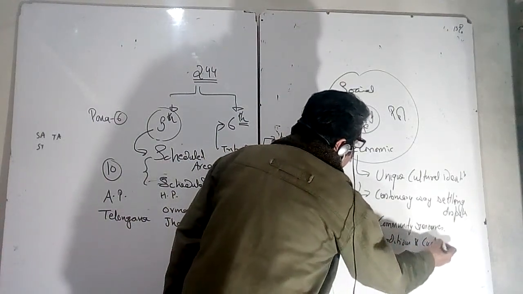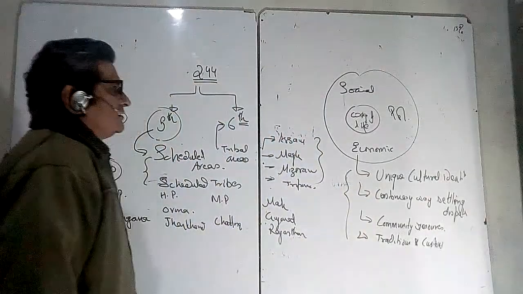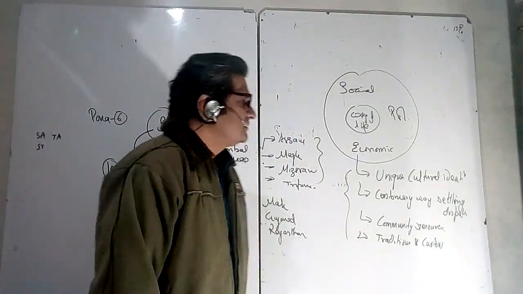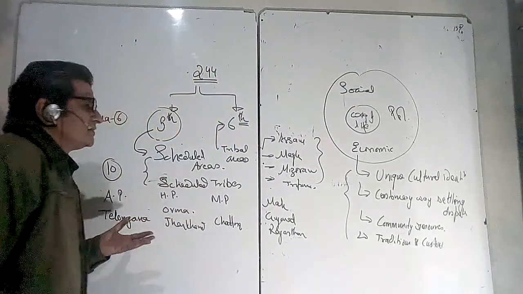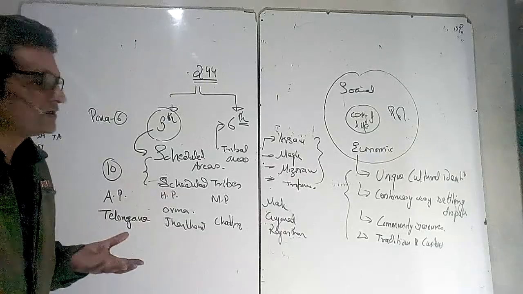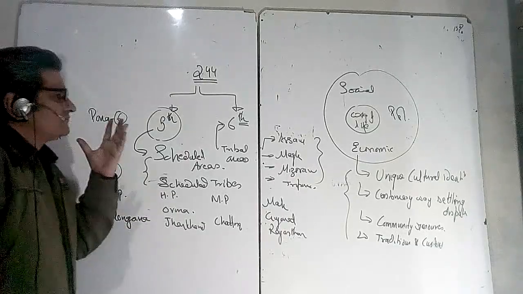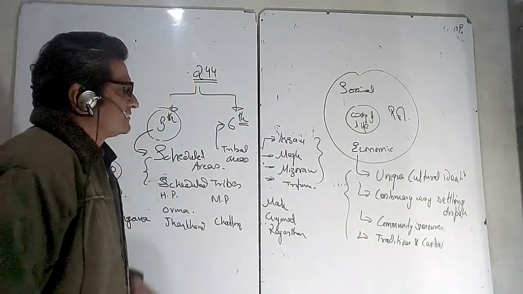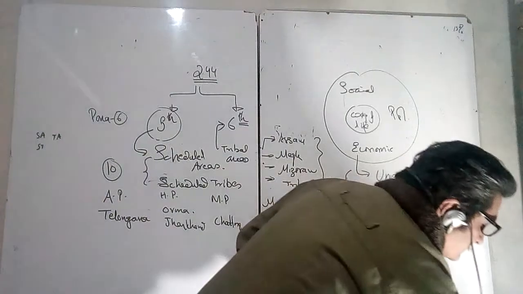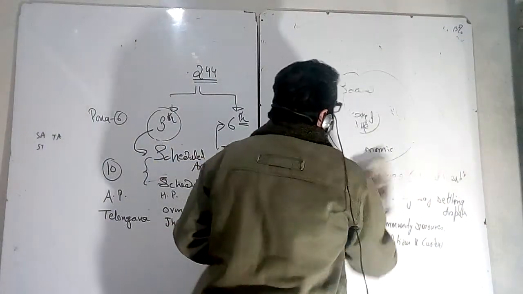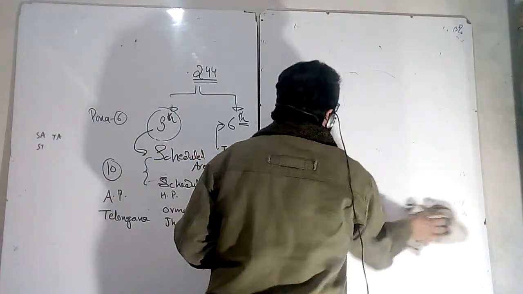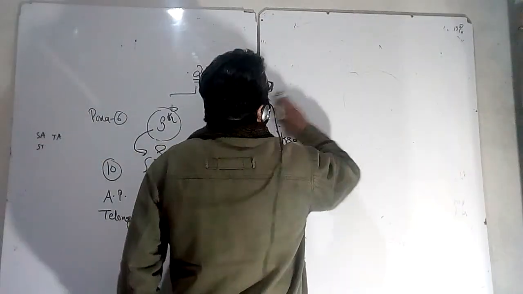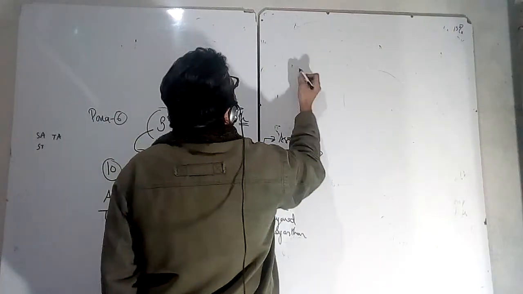So, keeping in view these unique characteristics of these tribal areas, there is a differential administrative and legislative arrangement, partly covered by the fifth schedule and partly covered by PESA, which I'll cover separately in the next lecture. Now, what is there in the fifth schedule? Fifth schedule has 7 paras, and let me discuss each para briefly. Para 1, and now let me start with para 2.